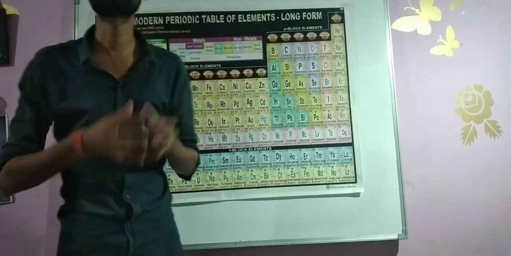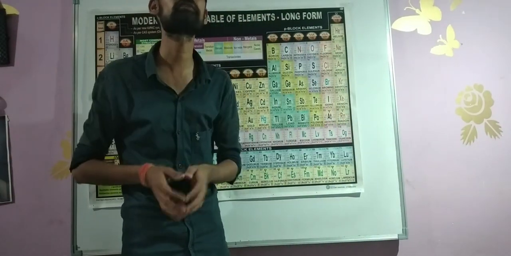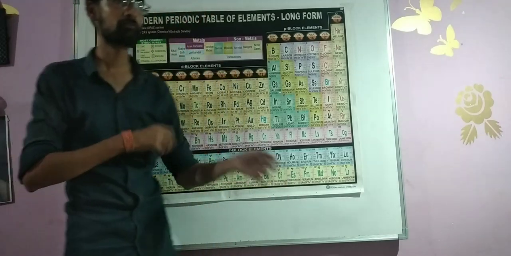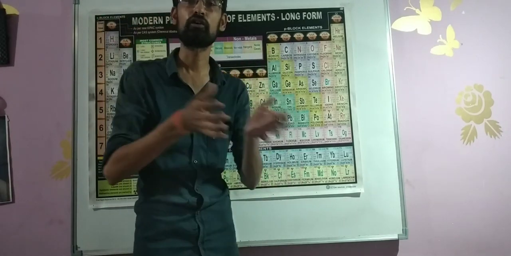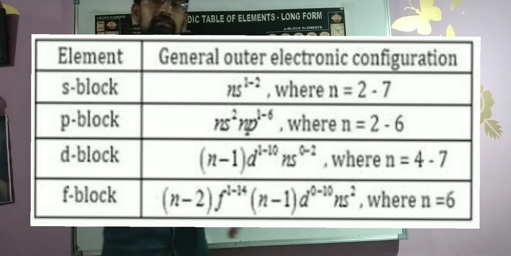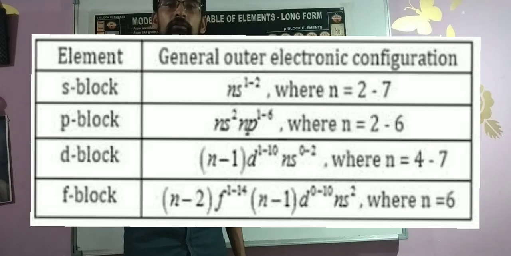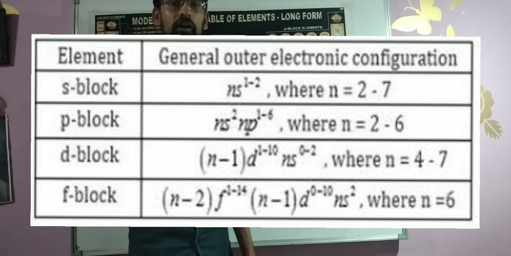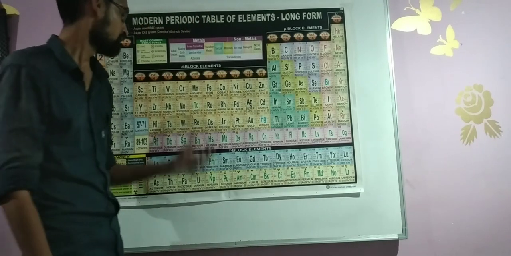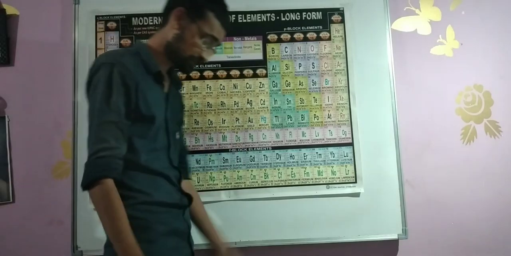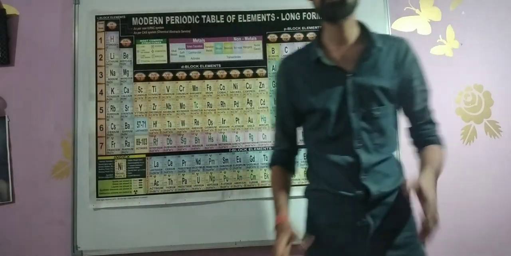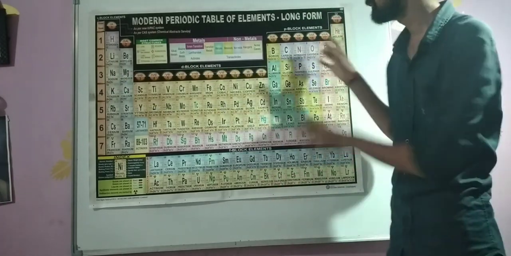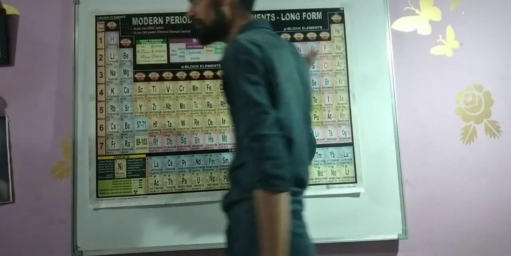These blocks have a specific general electronic configuration by which we fill electrons according to the above principles. D block elements are also known as transition elements because they make a bridge between the S block and P block elements.